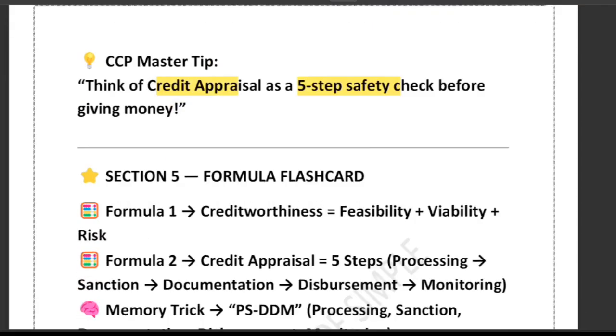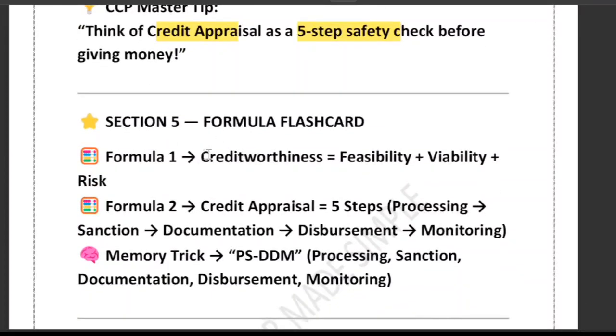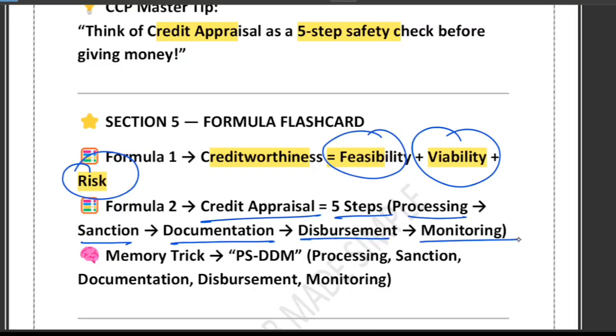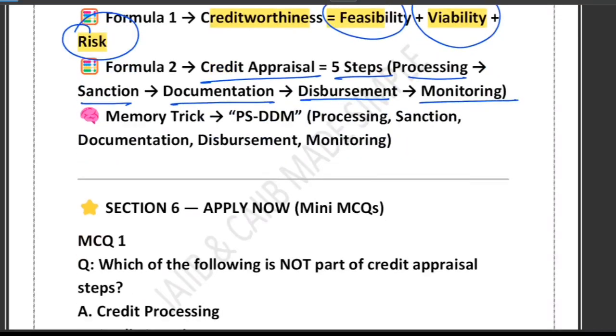So this is the formula flashcard. Have a look. The first formula is that creditworthiness includes feasibility, viability plus risk. Three things are there: feasibility, viability, and risk. Second thing, credit appraisal is 5 steps: processing, sanction, documentation, disbursement, and monitoring. Now let's apply the concept to some MCQs.